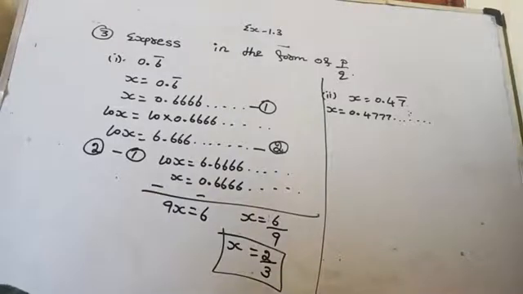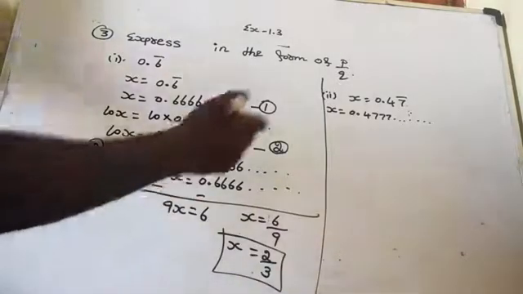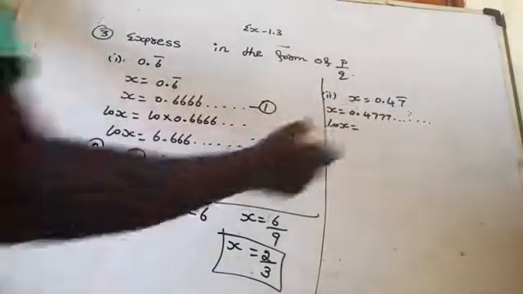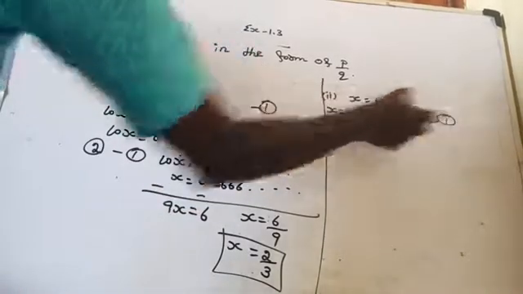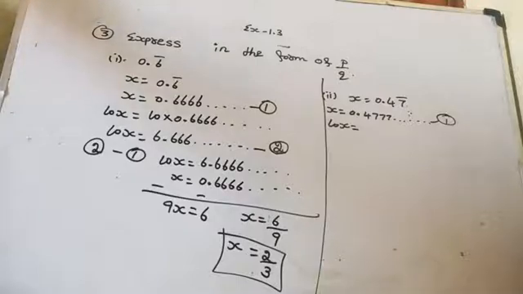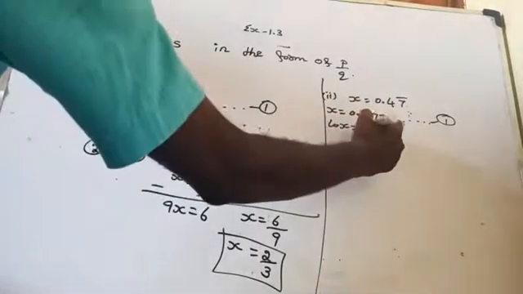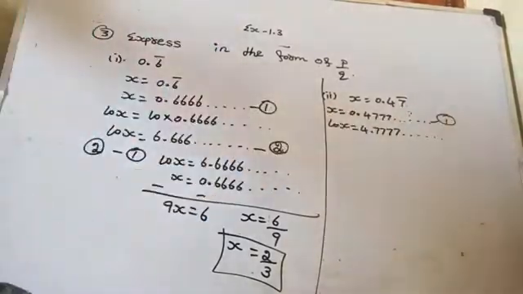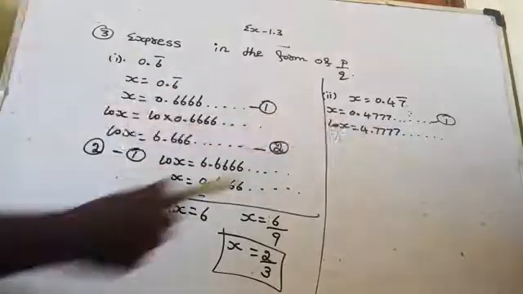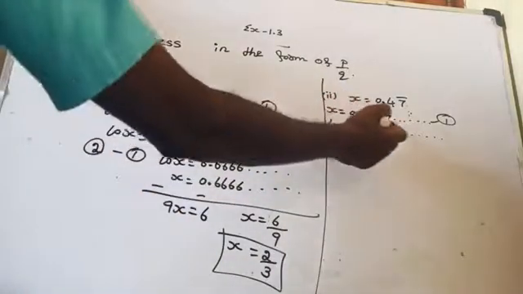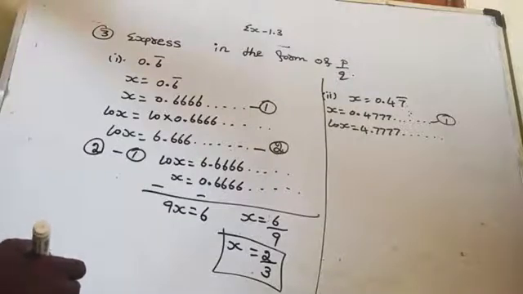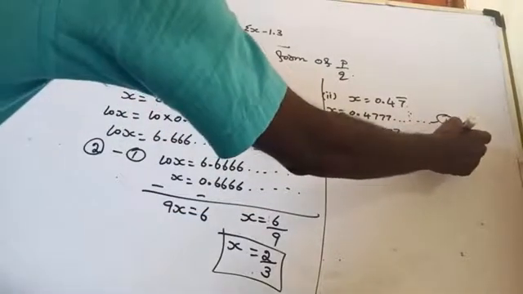Now multiply by 10. So 10x is equal to, if you are multiplying by 10, what will you get? That is equation number 1. 4.7777 and goes on. Am I right here? Now, are you getting the same decimal value? No. Here we are having 4777, here we are having 7777. Am I right? So let it be equation number 2.